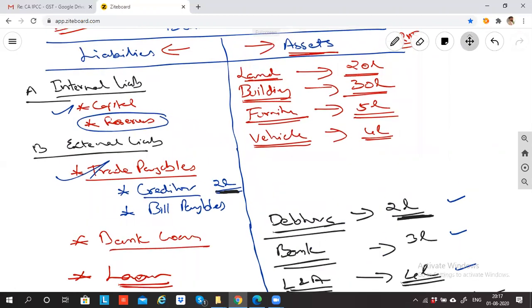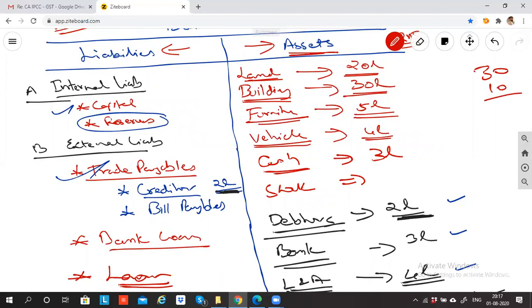Another example of what you own, the assets: cash. Can I say you own it? You have 3 lakh rupees as cash, you own it. Stock. Stock means the goods that are unsold, the goods which are there with the business, the goods that I purchased and did not sell. Can I say it belongs to the business? If I purchase 30 laptops, and 10 I have sold, can I say the 20 belong to the business until they are sold? Can I say the ownership is with the business?